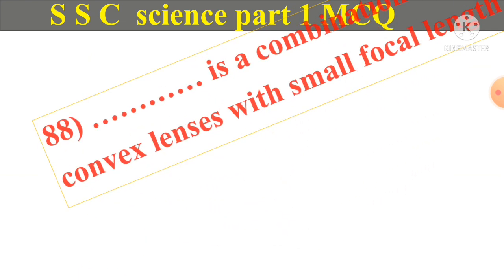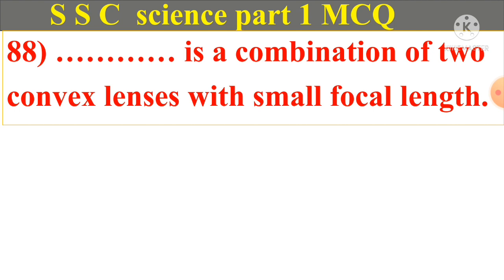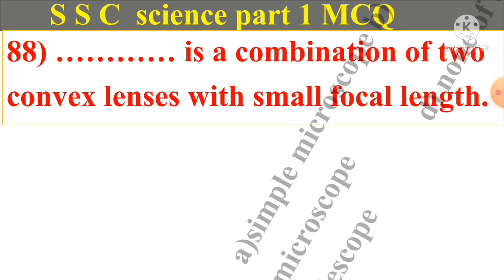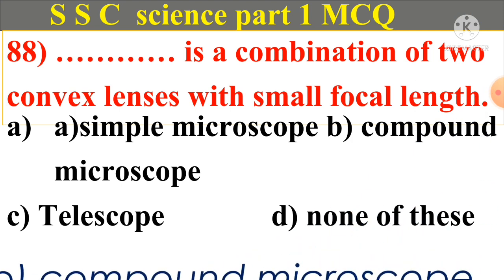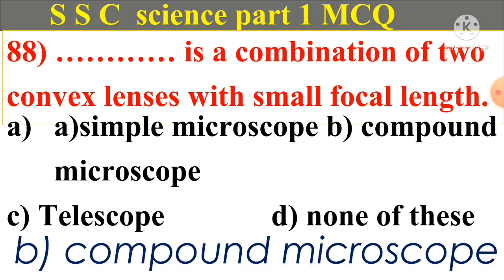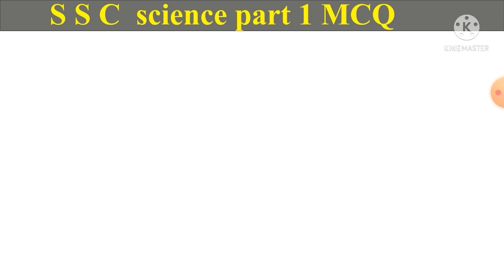Question number 88. is a combination of two convex lenses with a small focal length. A. Simple microscope. B. Compound microscope. C. Telescope. And D. None of these. And answer is B. Compound microscope.